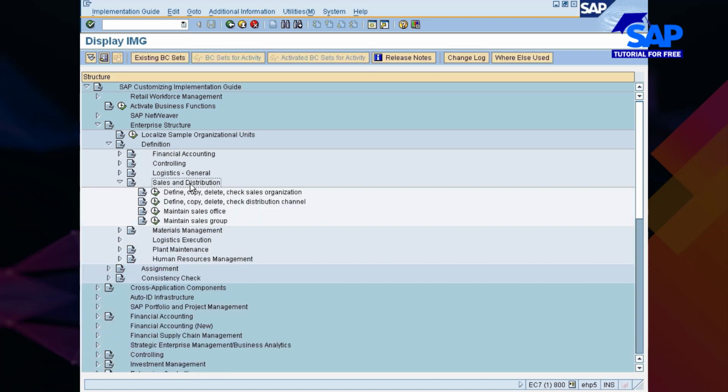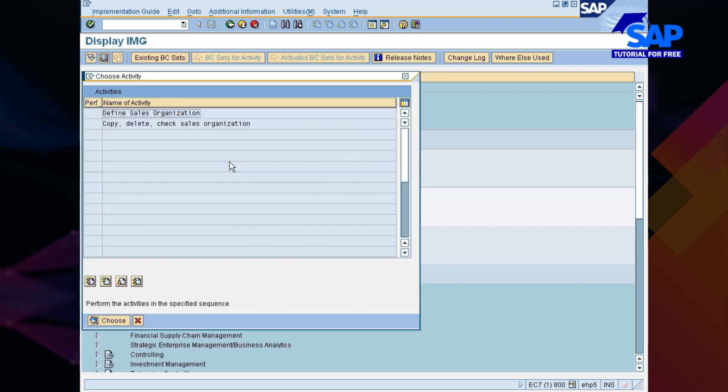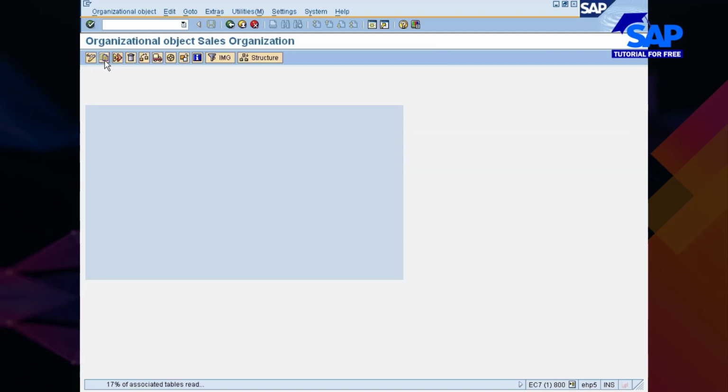Now let me go into sales and distribution. Here I will be defining sales organization, distribution channel, sales office and sales group. These are fairly quick. Let me define it completely. Copy, delete, check sales organization. I will go with the copy option again, from 0001, and create it as 777.